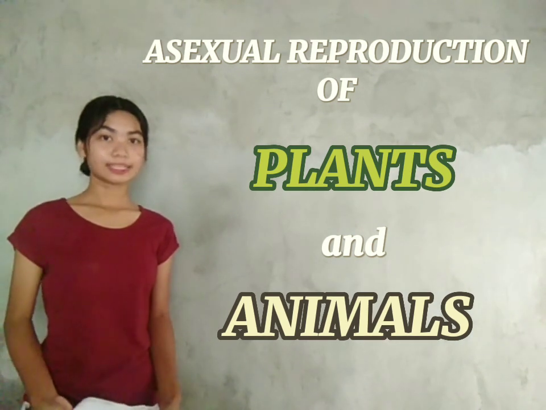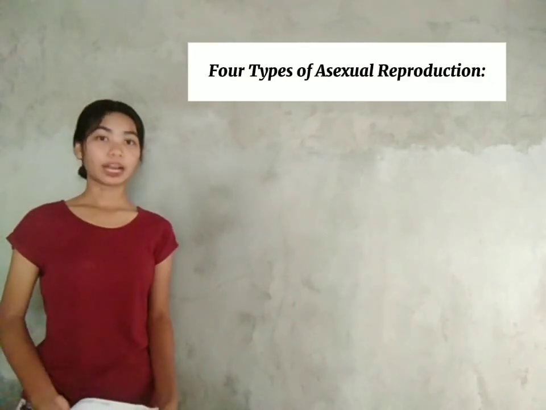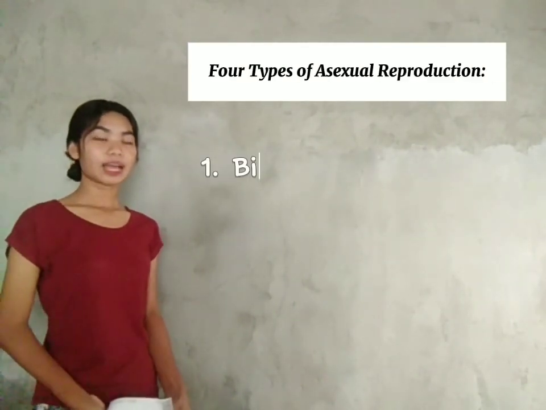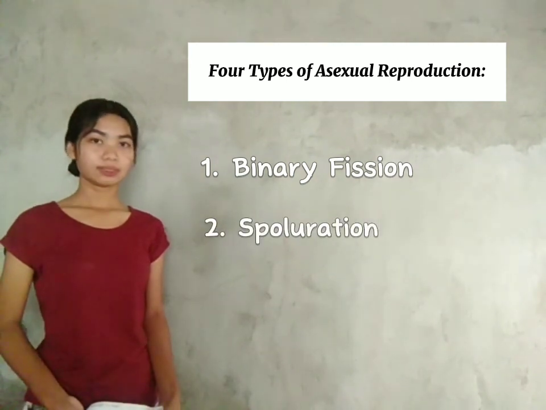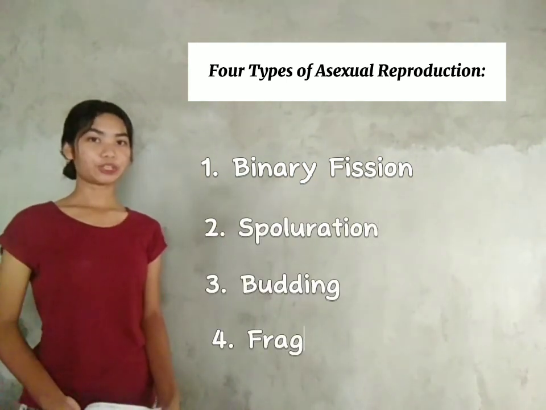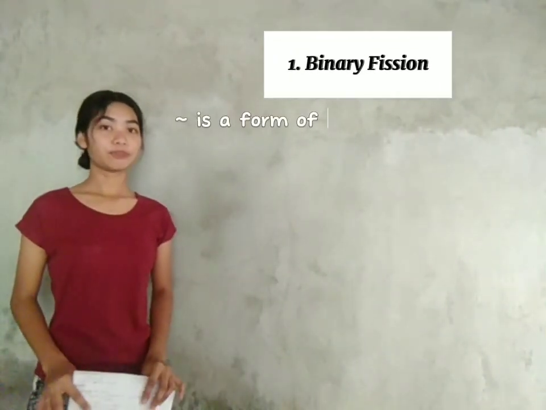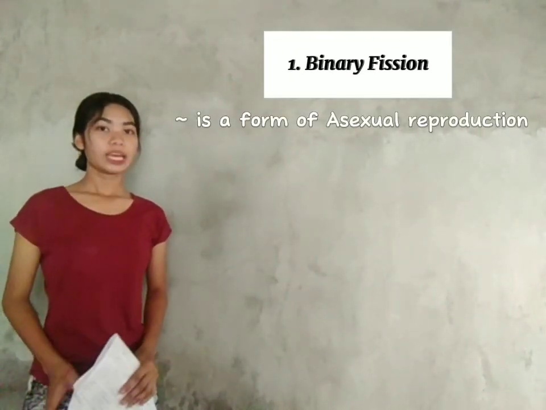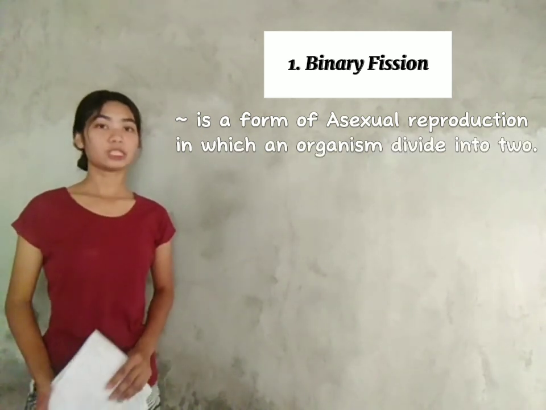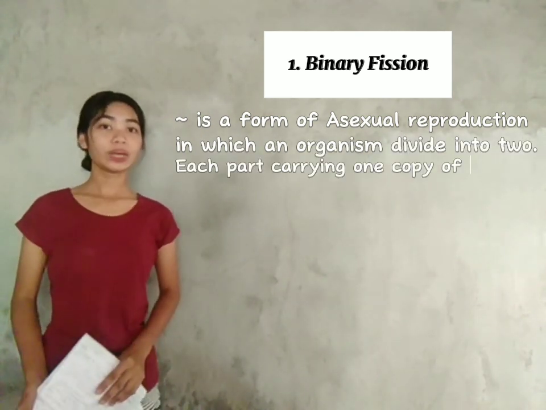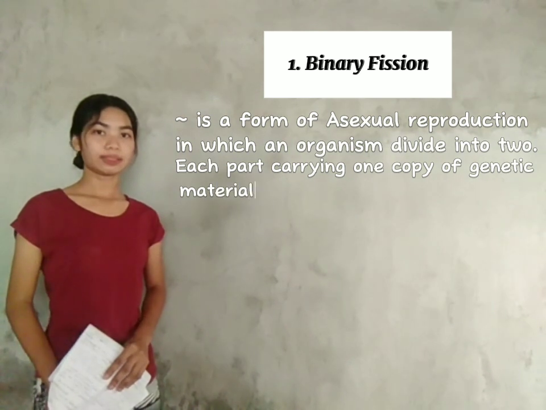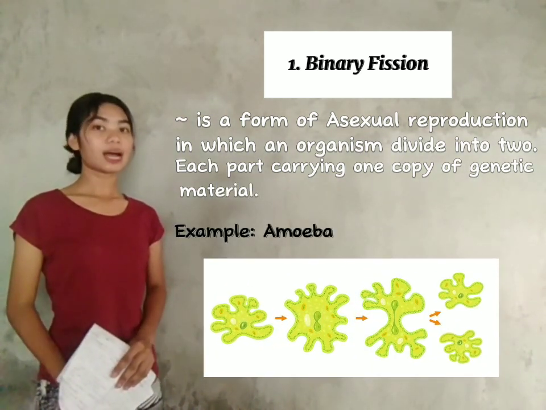Let's first discuss the asexual reproduction of plants and animals. There are four types of asexual reproduction: binary fission, sporulation, budding, and fragmentation. Binary fission is a form of asexual reproduction in which an organism divides into two, each part carrying one copy of genetic material. An example is the amoeba.